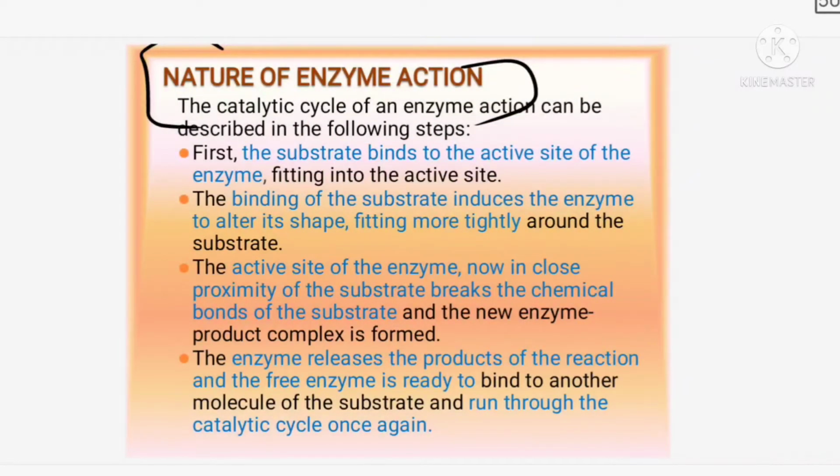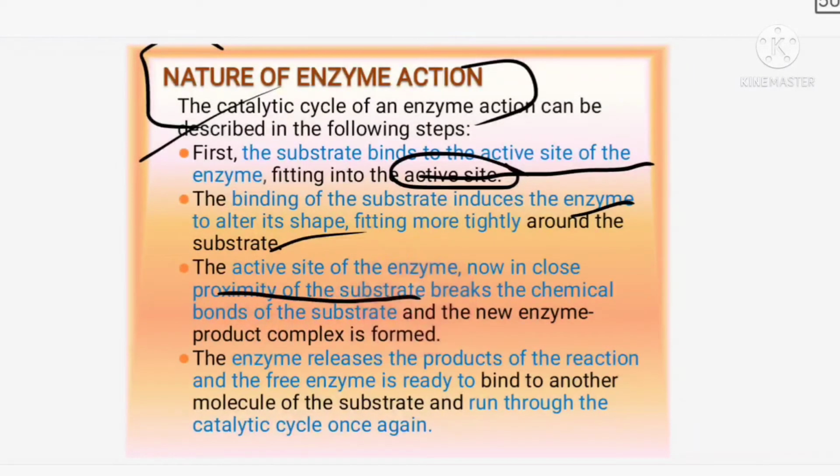So, now I will just read out. A catalytic cycle of an enzyme action can be described in the following steps. First, the substrate binds to the active site of the enzyme, fitting into the active site. Yes, they have gone and fit into the active site. Next, what is happening? The binding of the substrate induces the enzyme to alter its shape. Now, what happens? The enzyme will to some extent alter the shape, fitting more tightly, and this active site of the enzyme, now in close proximity of the substrate, breaks the chemical bond of the substrate.